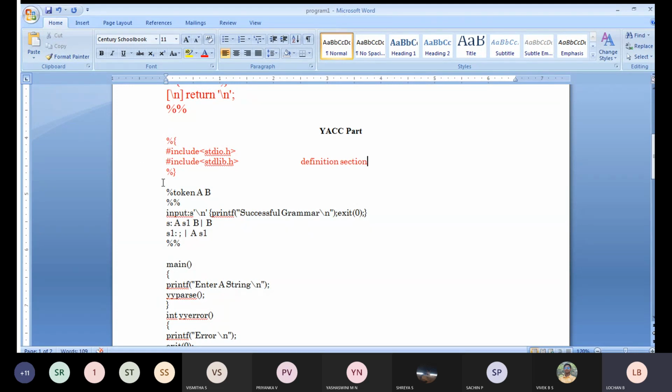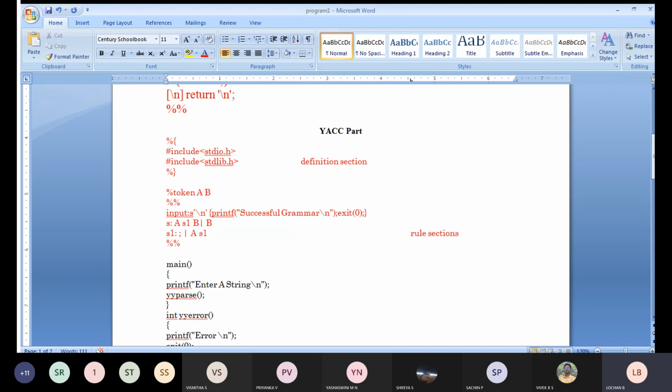The next part is your rule section. In the rule section, we will be talking with respect to the conditions, with respect to your identifiers, or with respect to your operators, or with respect to your delimiters, which have to be performed here. In this particular case, I have taken percent token.